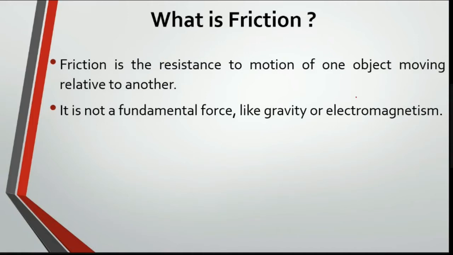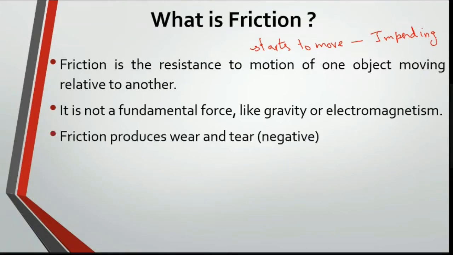Whenever an object is about to start moving, we call that impending. When the object is impending, then we say that you will have friction. So what are the main things that happen? Because of this friction, friction produces wear and tear. Whenever you have friction, you have wear and tear in any application. It is a negative part of friction.